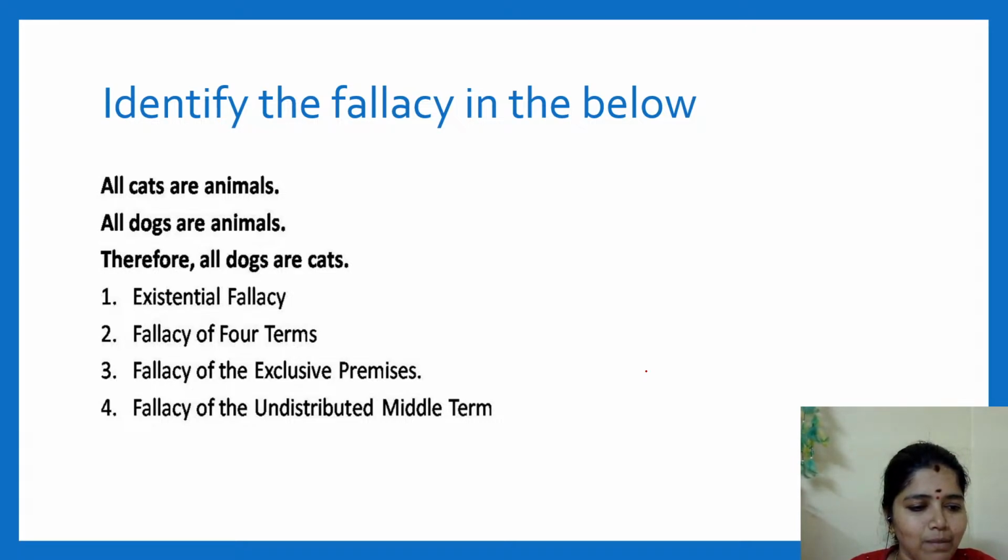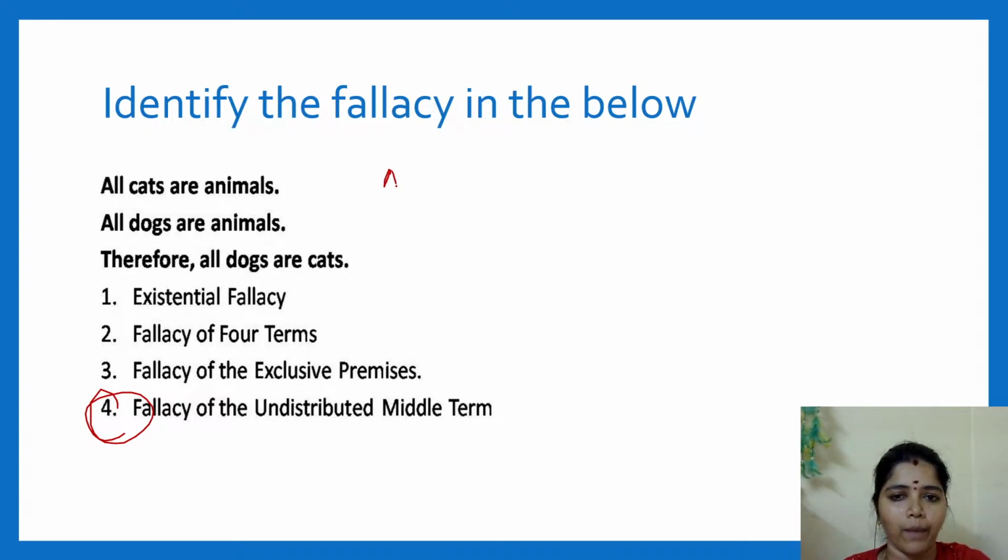If the middle term is in both the premises, then it is distributed. If it is distributed, no problem. It is not distributed, and that's why I am saying it's a fallacy. Shivani is right, it is the fallacy of undistributed middle. Without checking, we can say. But I want you to understand how it is undistributed middle. No worry at all. But I wish you all to know how it occurs.